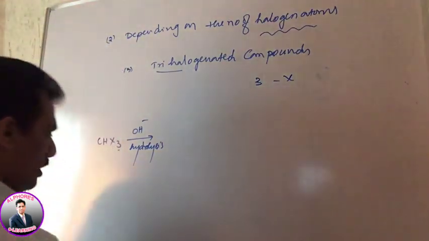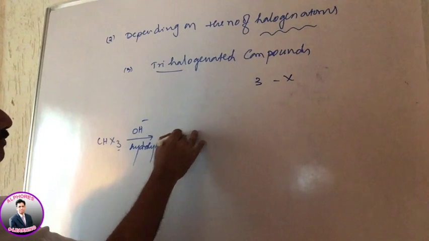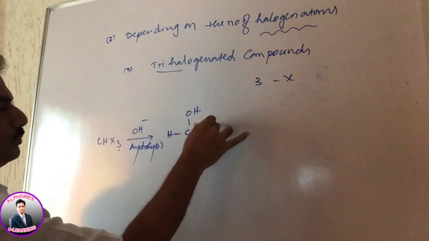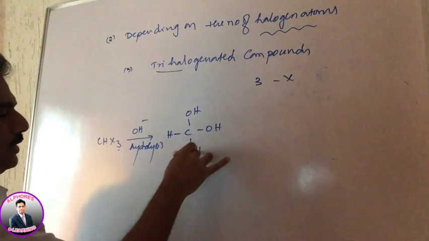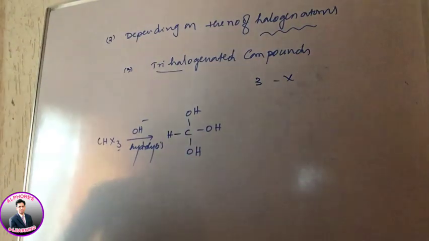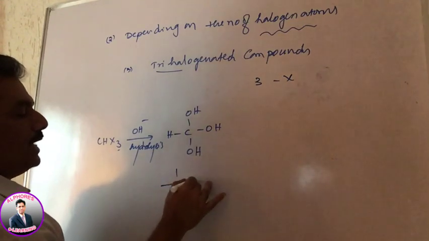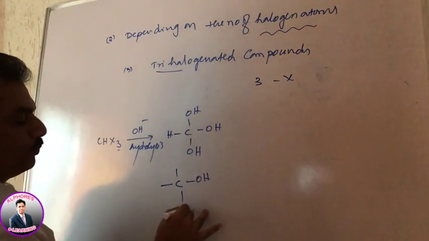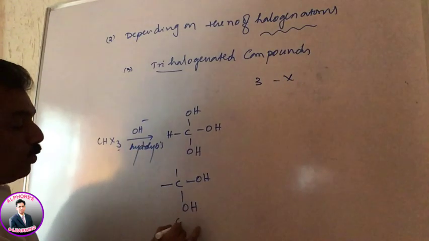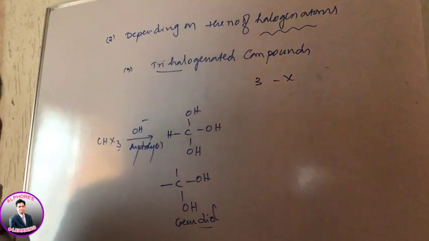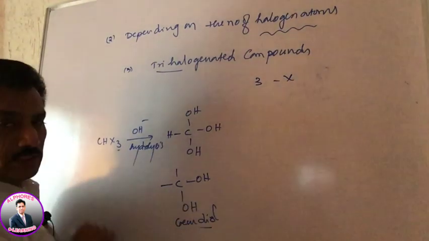When all 3 are replaced by OH groups, trihydroxymethane is formed. But even when a carbon has a dihydroxy group, that is a gem diol, forever remember, gem diol species are highly unstable.